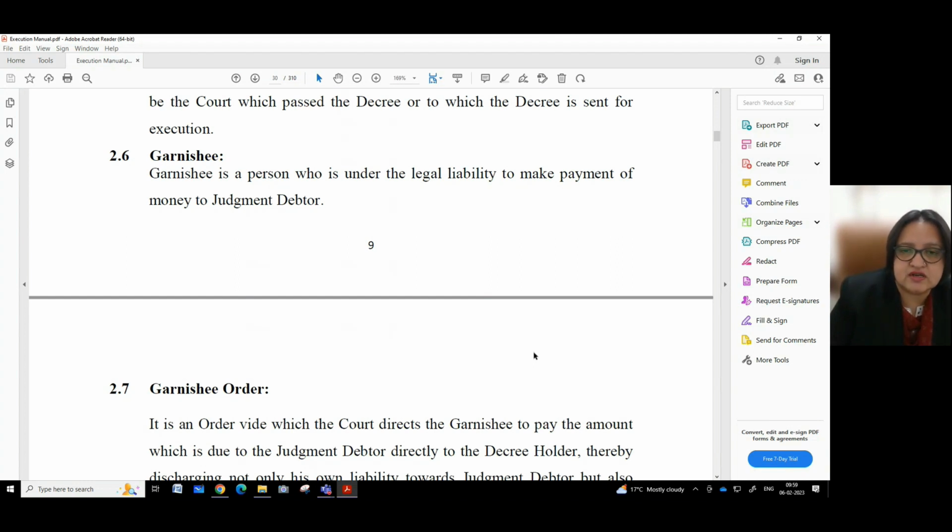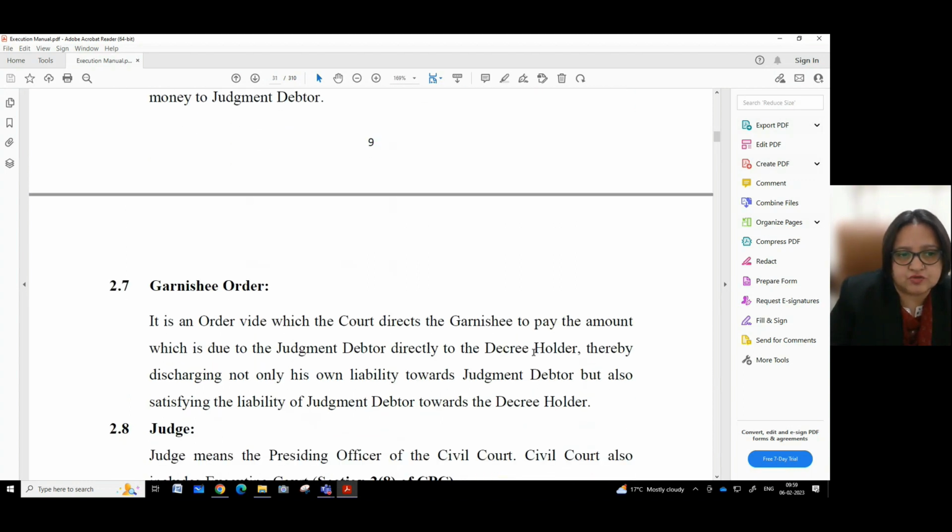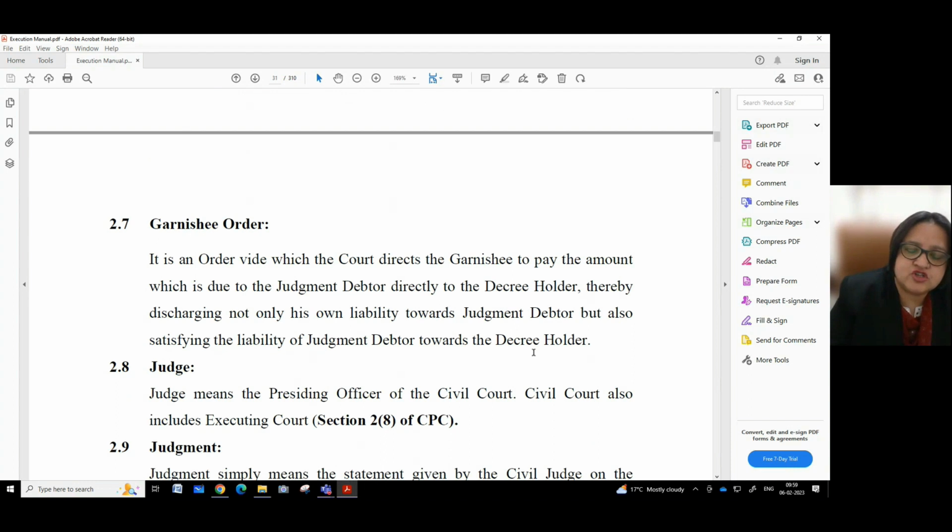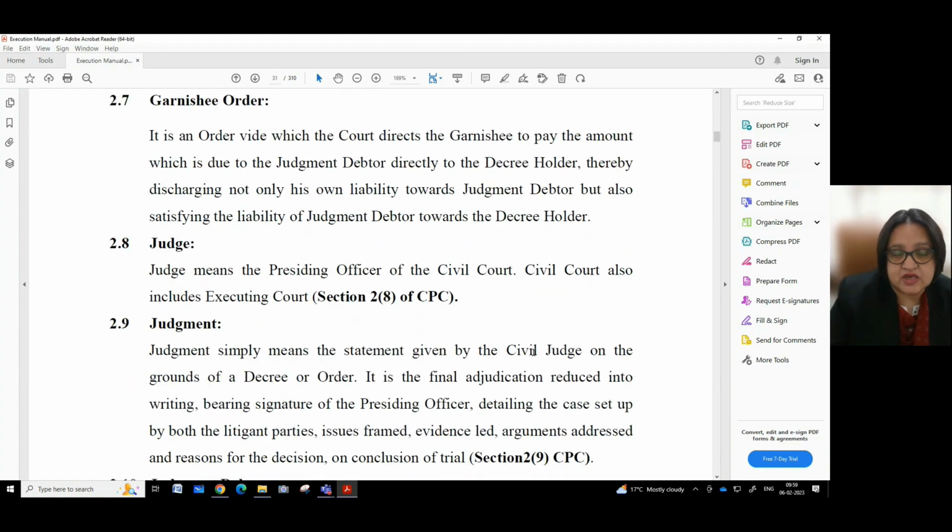Garnishee is a person who is under the legal liability to make payment of money to judgment debtor. Garnishee order. It is an order by which the court directs the garnishee to pay the amount which is due to the judgment debtor directly to the decree holder, thereby discharging not only his liability towards the judgment debtor, but also satisfying the liability of judgment debtor towards the decree holder.